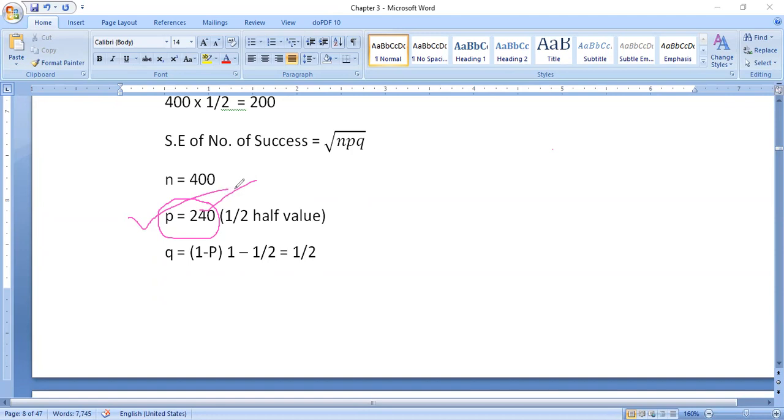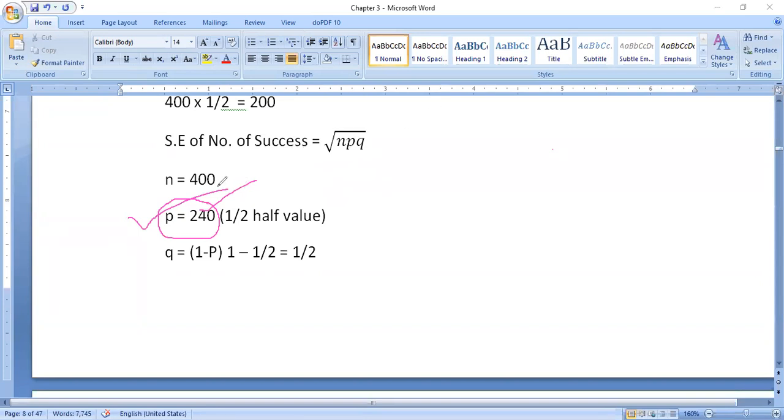Please concentrate on the probability of success only. For your confusion purpose, the examiner has given it like this: 240 heads and 160 tails are obtained in tossing a coin 400 times. Please ignore the 160 tails. Accept only the 240 heads. What is the probability of success? We have to focus on that probability of success only, the outcome only, the result only.